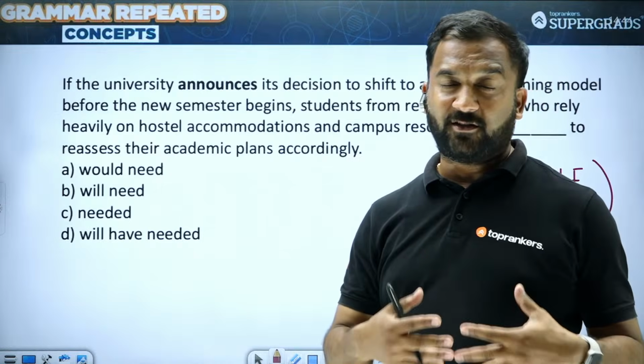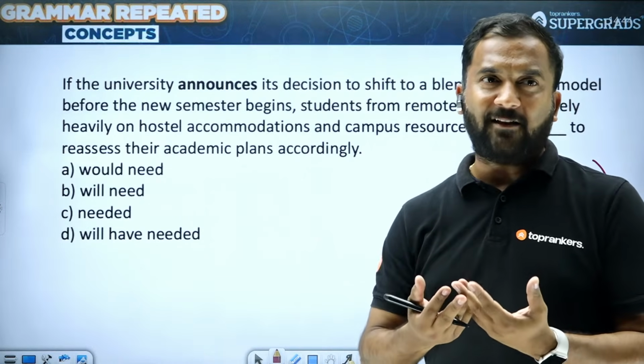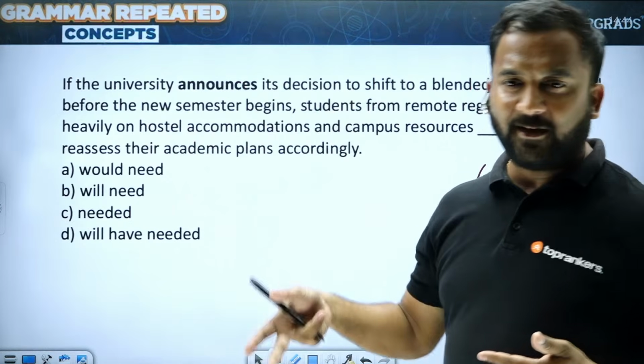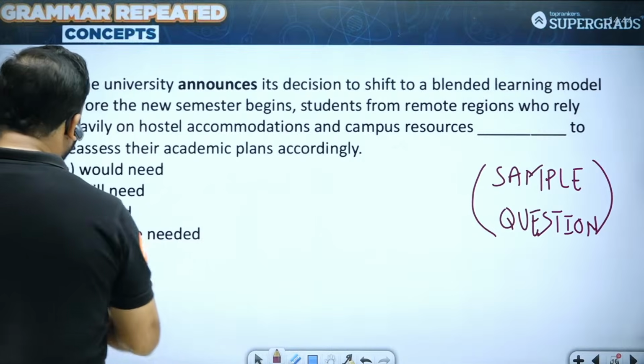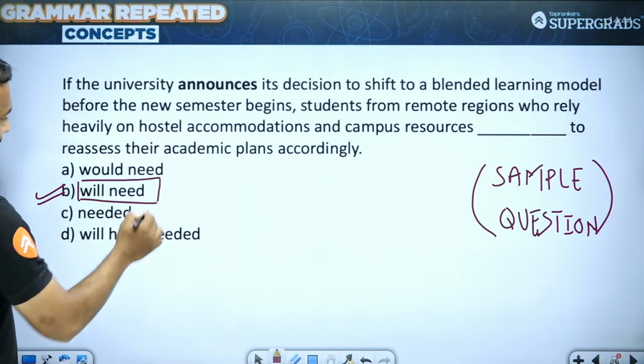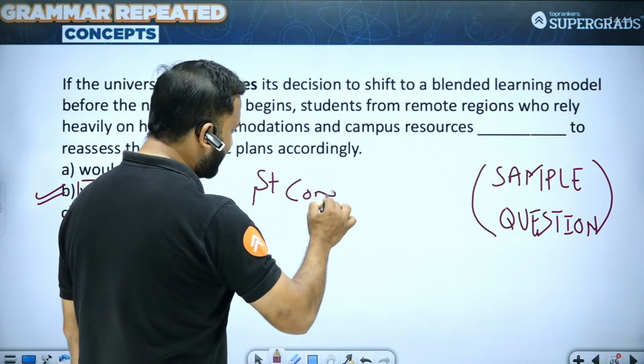So if the university does something, students adapting themselves is dependent on whether the university does that. So agar university implement karega, students will need to reassess their plans accordingly. So this is again, you could say first conditional or future conditional.